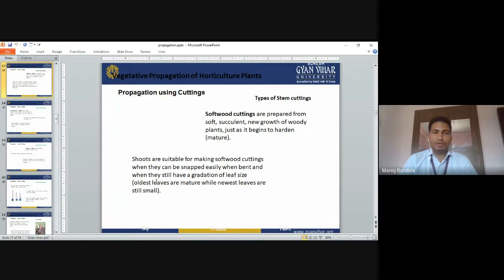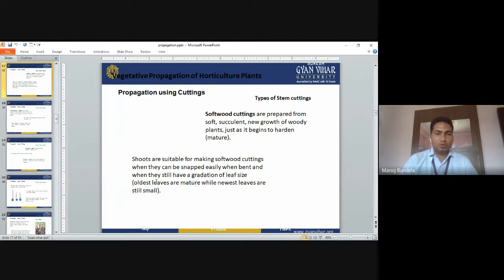There are different types of cuttings. The first one is softwood cutting. Softwood cuttings are prepared from the soft, succulent, new growth of woody plants. I told you that in some plants we have to select the new growth, and sometimes we have to select the old. So in softwood cutting we select the new growth of the woody plant, just as it is about to harden.